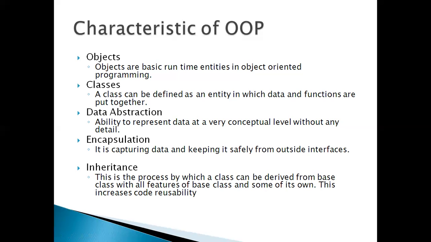So we can say that a class can inherit or take all the properties from the superclass or the parent class. And a child class will have all the properties similar to the base class, superclass, or parent class. This increases code reusability.